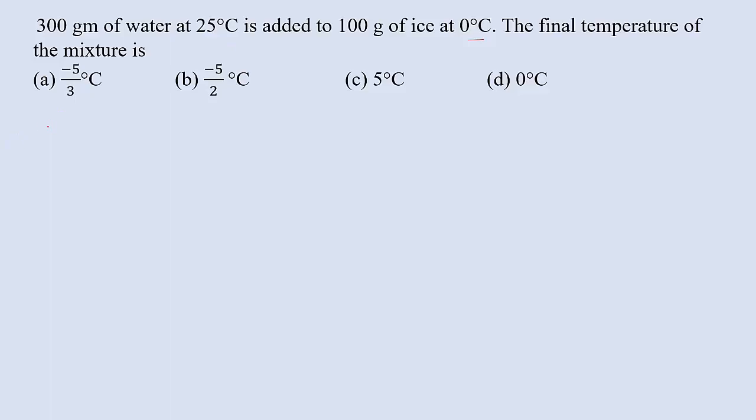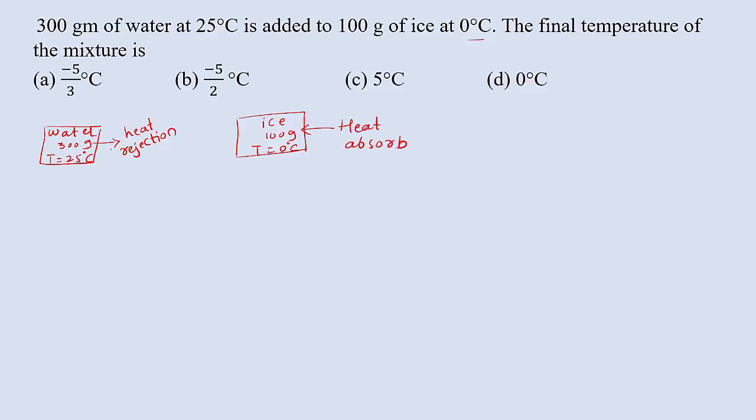Let us consider this container has water. The water mass is given as 300 gram and its temperature is 25 degrees Celsius. In the other container, let us consider ice with mass 100 gram and temperature 0 degrees Celsius. Here water has high temperature, so it releases heat energy, and this ice will absorb heat.